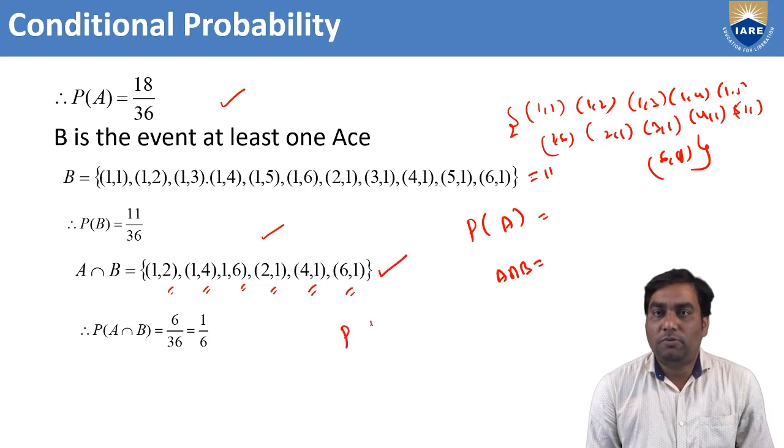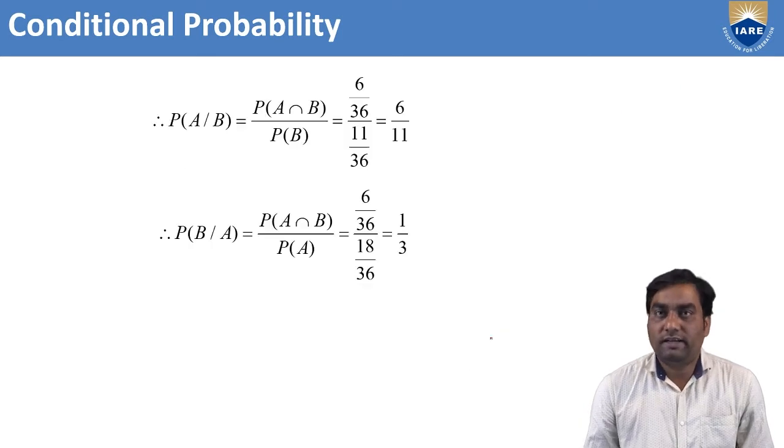Then to find the probability of A intersection B, it is 6 by the total number of events, 36, which is 1 by 6. All values we got it. Then we can find P of A by B, which is equal to P of A intersection B by P of B. P of A intersection B is 6 by 36, by 11 by 36, which gives 6 by 11.